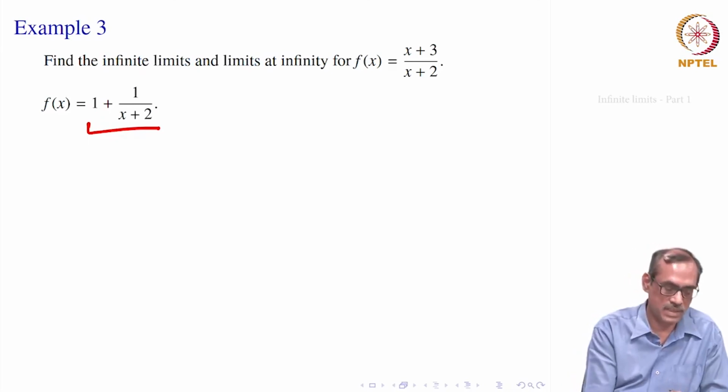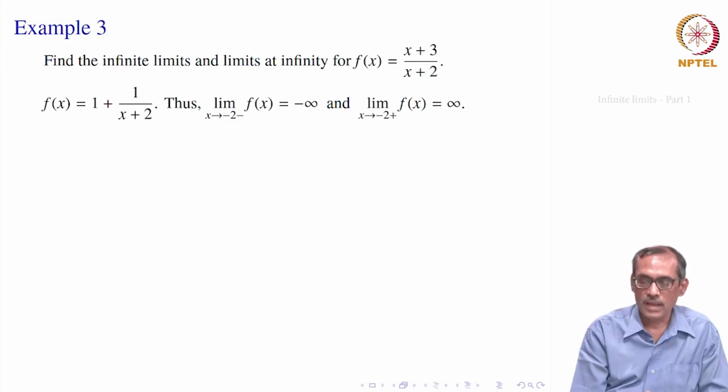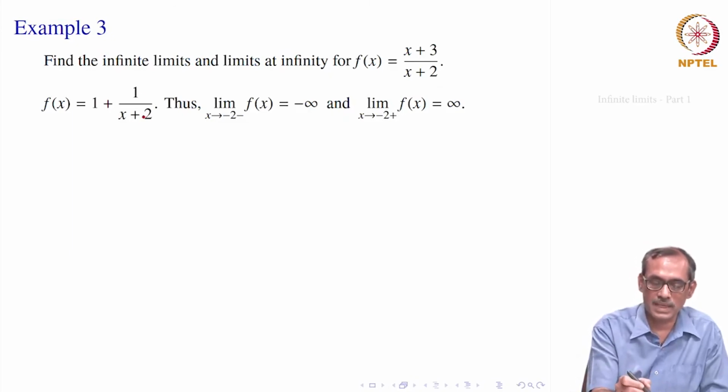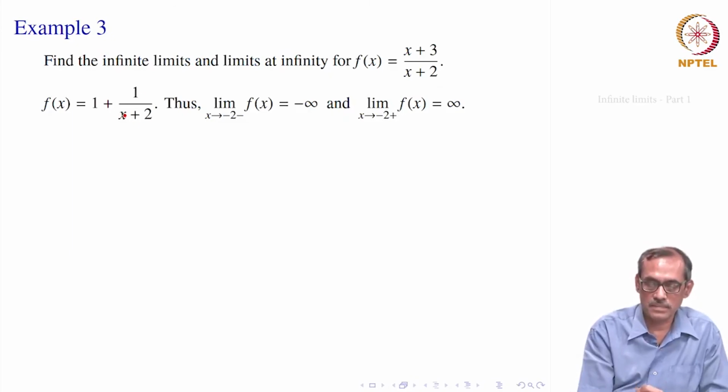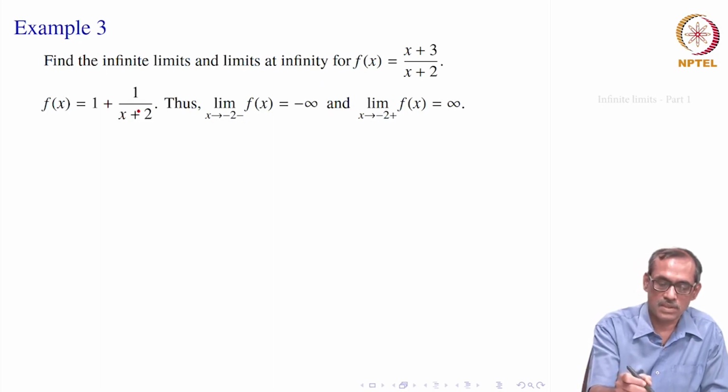First, let us find limits at infinity. If you take limits at infinity, that will be pretty easy here, because 1 divided by (x plus 2), as x goes to infinity, becomes 0. So, the answer should be 1. Even for minus infinity, same thing, right.